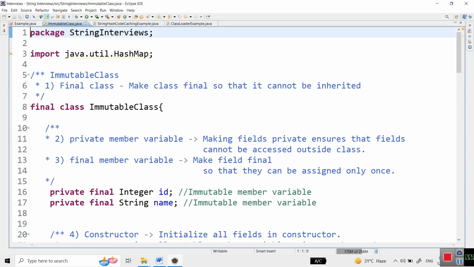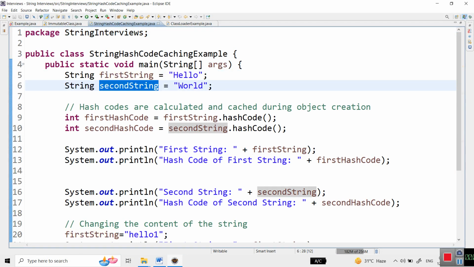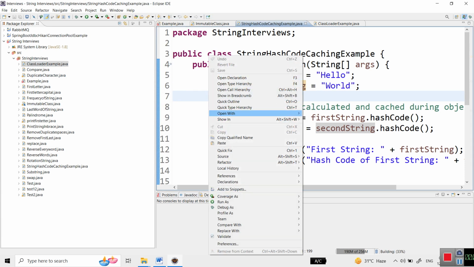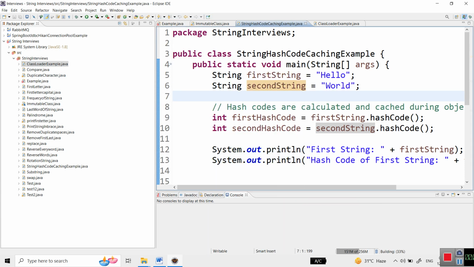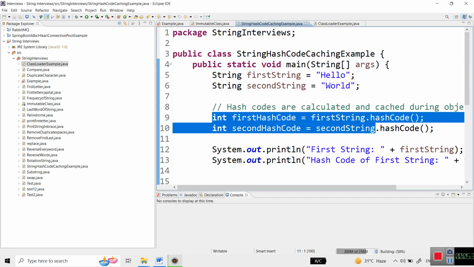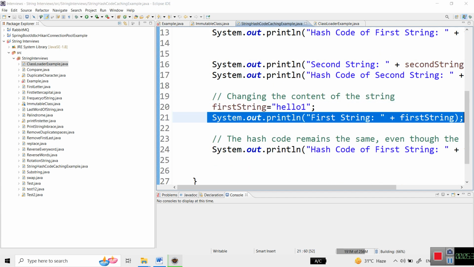See here, we have written two strings, first string and second string, hello world. The hash code of these is calculated as a string, so the hash code will be the same for these strings. If you run this one, here I have declared the hash code, first printing the first hash code, and after that I am modifying it. But still, if you see, the value will remain the same.